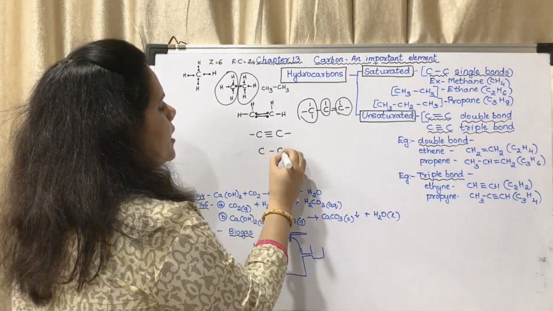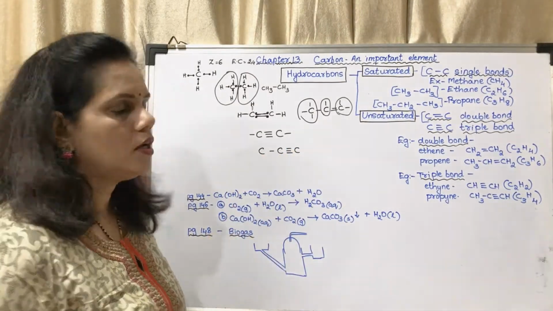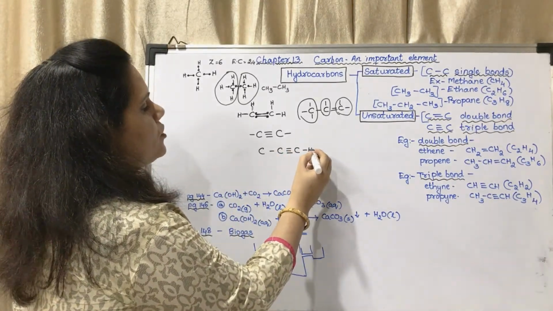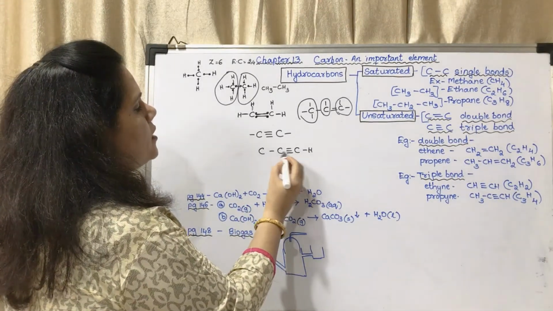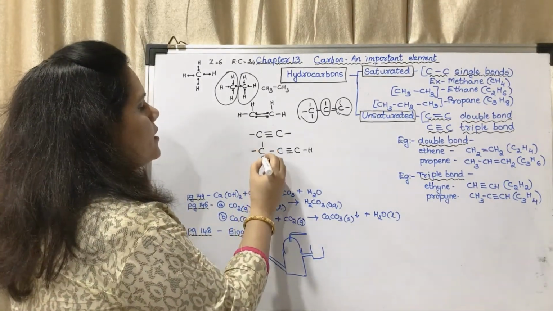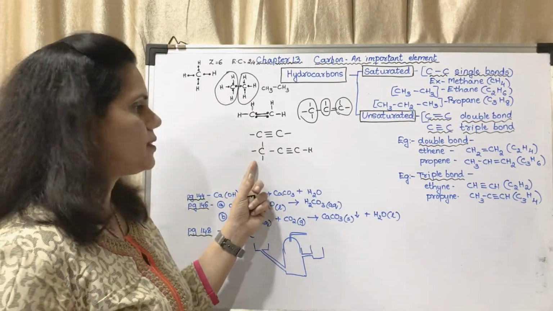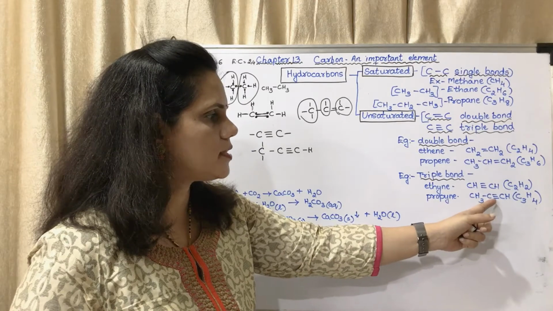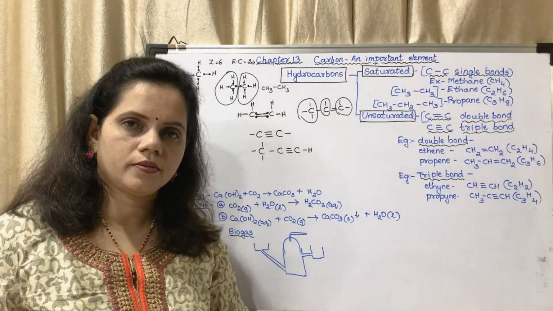Propyne. There are 3 carbon atoms. I have put the triple bond here. I can write it here also. So this is a triple bond. For this carbon atom 1 electron is left. For this carbon atom 3 have got engaged here and 1 this side, so it doesn't have any free electron left. This is having 3 free electrons. It can bond with hydrogen atom. So this will be CH3 single bond C triple bond CH, and the molecular formula is C3H4.